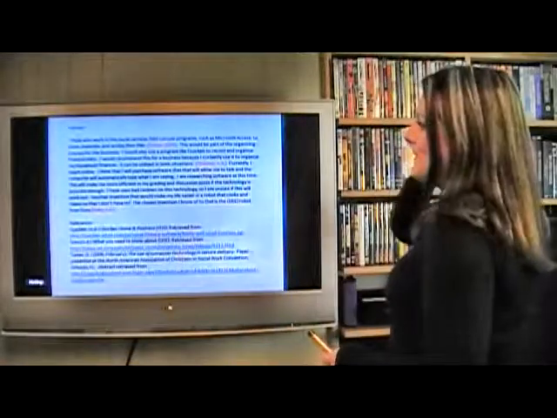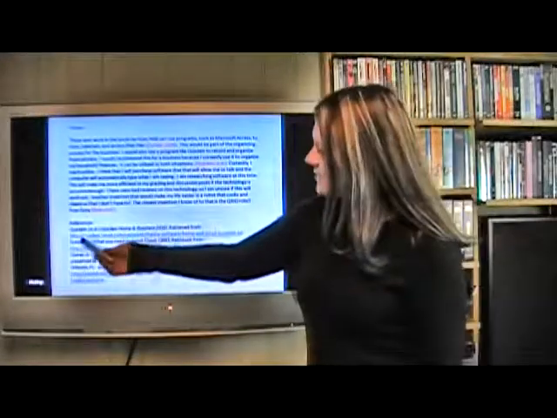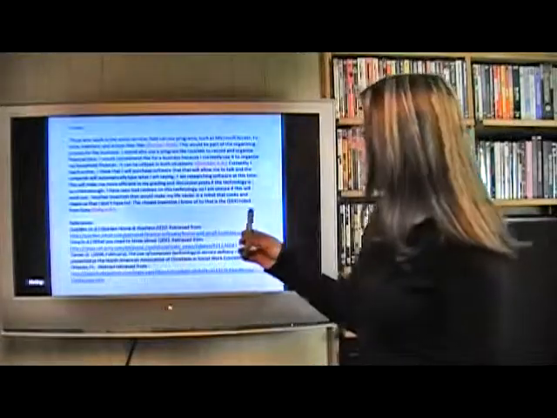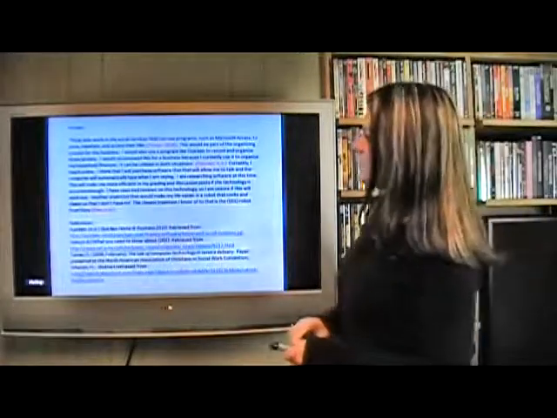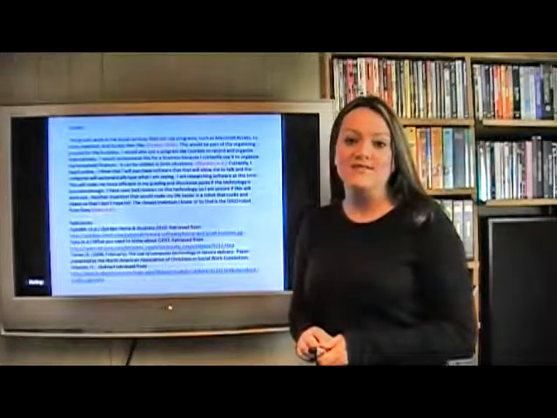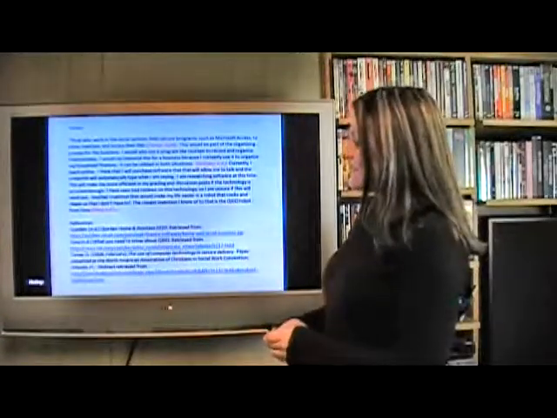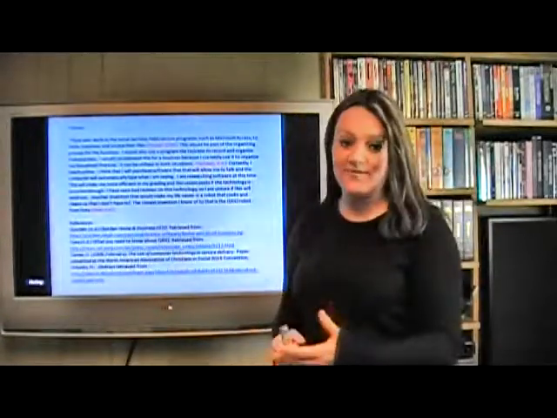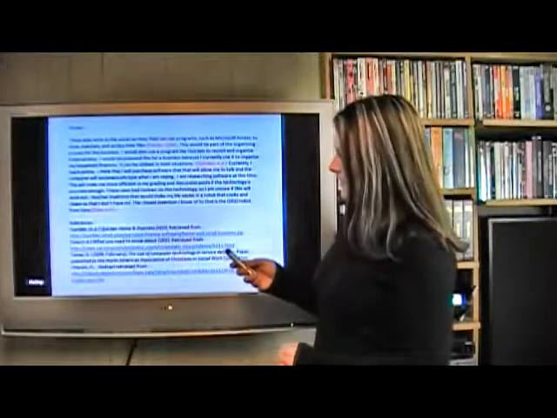So when I did that, I used a source. One of my sources was Quicken because I talked about software that I used in my household finances. I found information about Quicken on Quicken's website. On that website, there was no author.